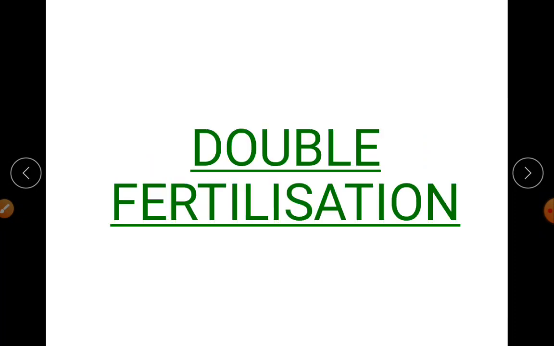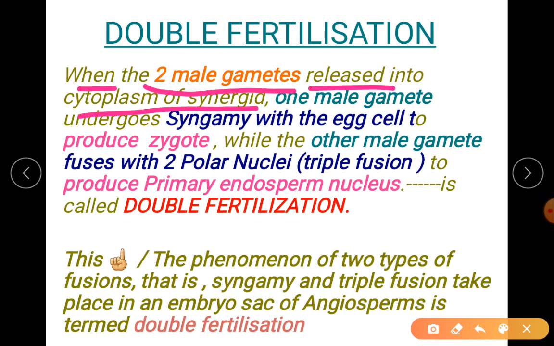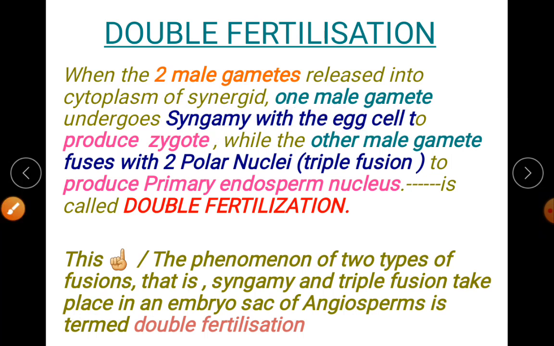Coming to the fertilization, you have already come across the term double fertilization. Just to go quickly, because this is an easy topic, when two male gametes are released into the cytoplasm of the synergid, one male gamete fuses with the egg cell, that is called syngamy, to produce what? A diploid zygote.